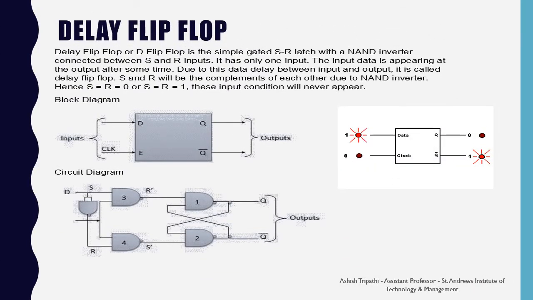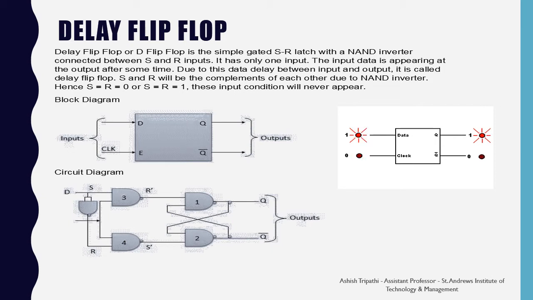Delay flip-flop or D flip-flop is the simple gated SR latch with a NAND inverter connected between the S and R inputs. It has only one input. The input data appears at the output after some time. Due to this data delay between the input and output, it is called the delay flip-flop. S and R will be complements of each other due to the NAND inverter. Hence, there is no condition of having both the S and R inputs to be 0 or 1. So there is no indeterminate state.